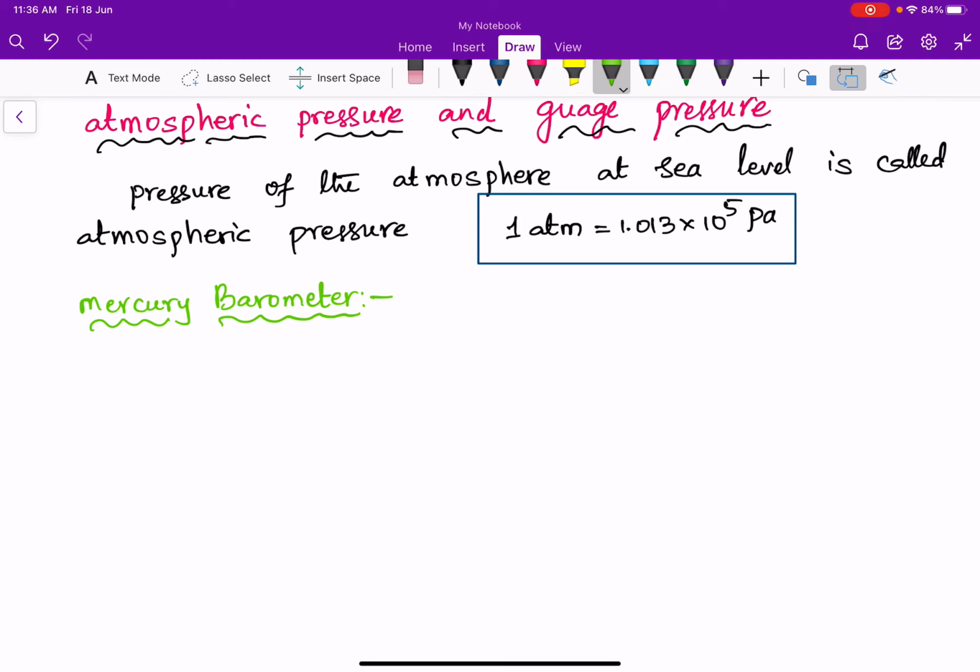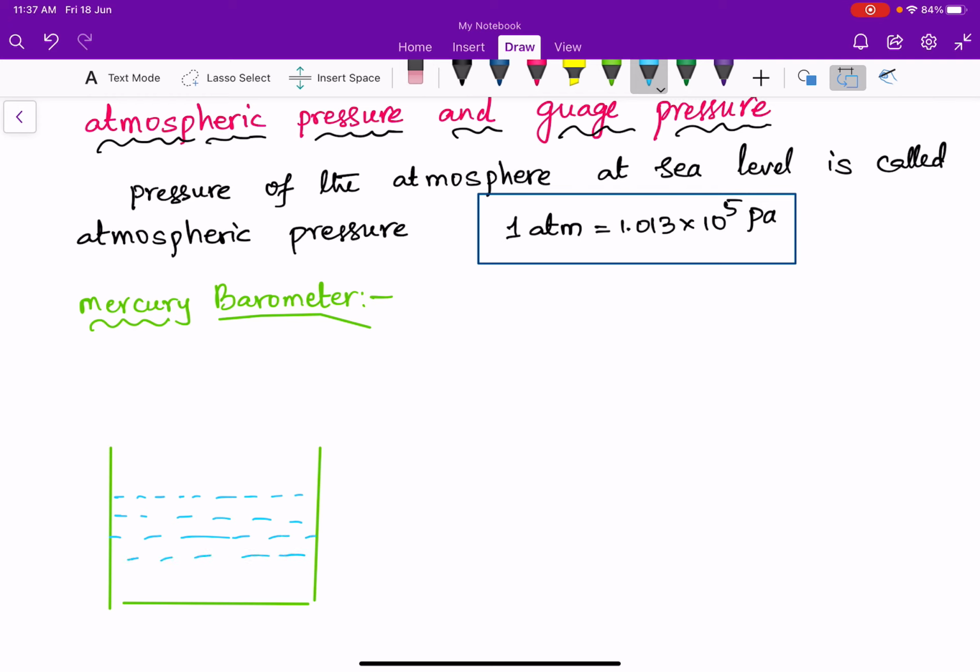The device consists of one vessel like this. Consider this vessel is filled with mercury, and we have a tube.